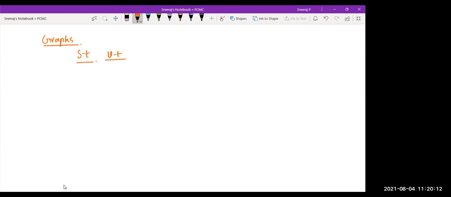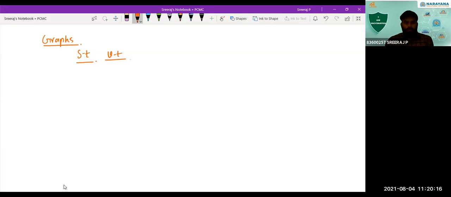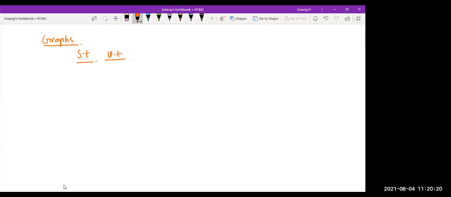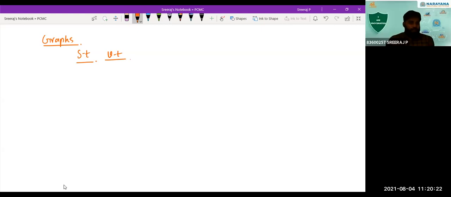This is for acceleration, sir? Not just for acceleration, you'll come to know now in different cases how this will be. All these cases we are going to see. So let's see some situations here and how the velocity time and displacement time graphs will be. The first case we are going to see is the case of uniform motion.